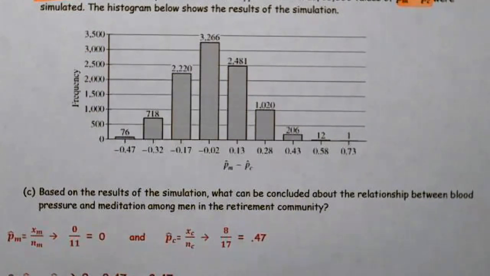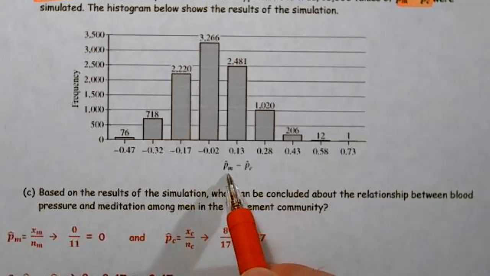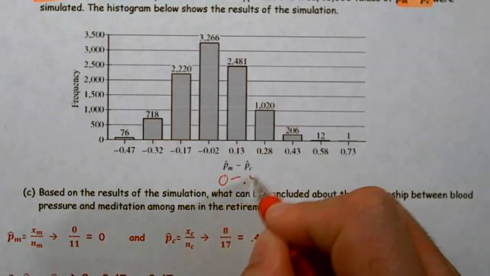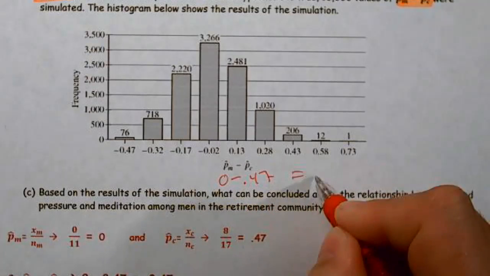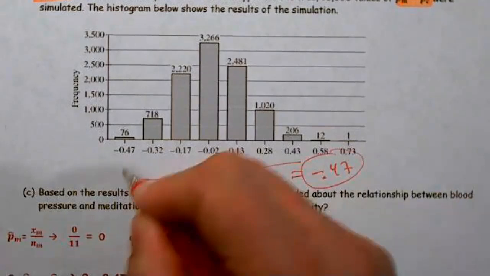Well, I know 0 out of 11, because 0 had high blood pressure who meditated. 0 out of 11 is 0. 8 out of 17 is 0.47. And I know that I'm doing meditation minus this, so this is 0 minus 0.47, and that equals negative 0.47.